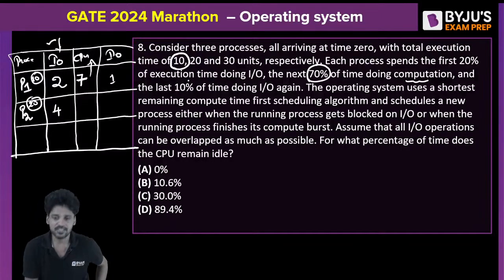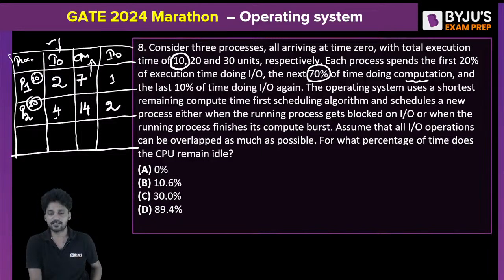Next 70% of 20, which is 14 clock pulses, in the CPU. Next 10% of 20, which is 2 clock cycles, in the IO again.